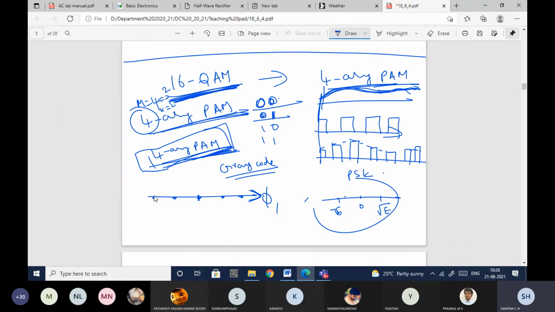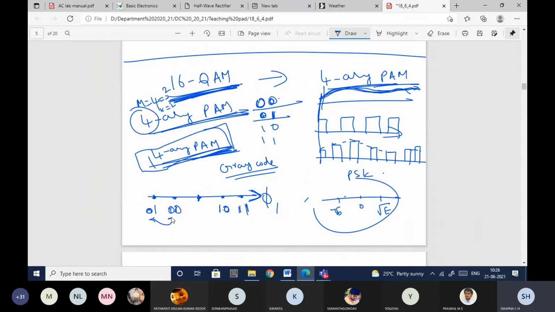On the phi 1 axis you'll have 0 1. From this to the next one I should have only one bit change, so it is 0 0. This is the center point. Then 1 0 and 1 1. If you observe from here to here you have only one bit change, again from here to here only one bit change, and again from here to here. However you see, there will be only one bit change.